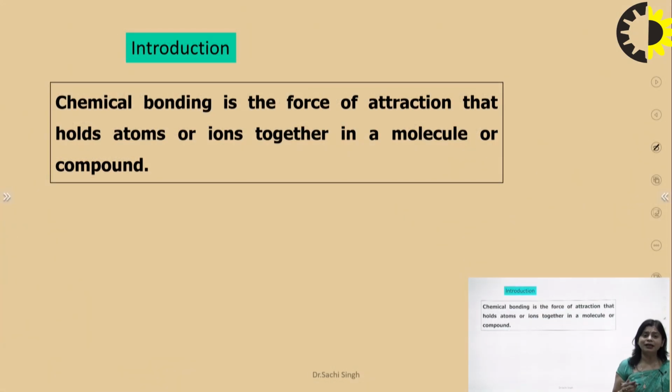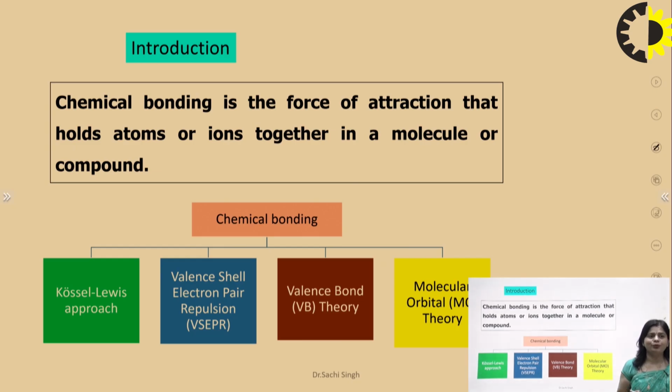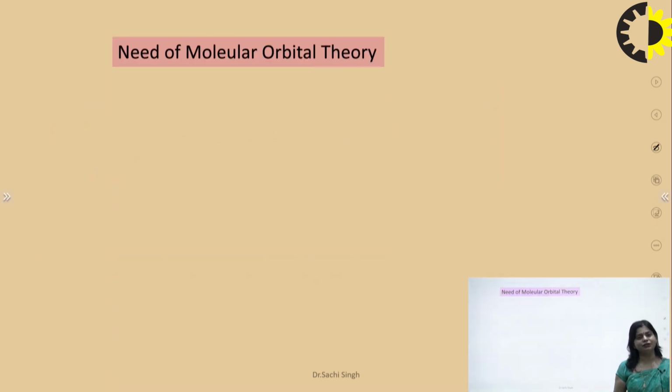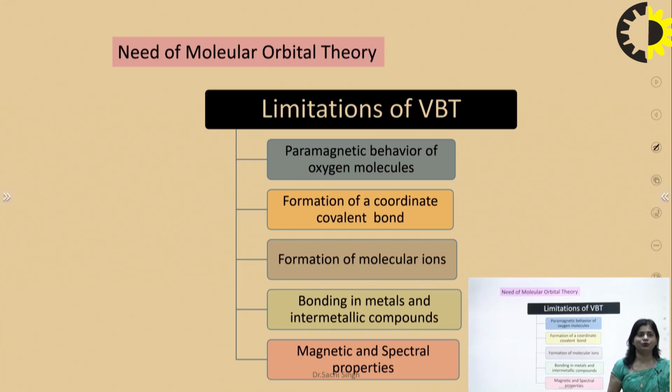There are many theories to explain chemical bonding: the Kossel approach, valence shell electron pair repulsion, valence bond theory, and molecular orbital theory. But there are many concepts which are not explained by the valence bond theory. That's why we need a theory called molecular orbital theory.